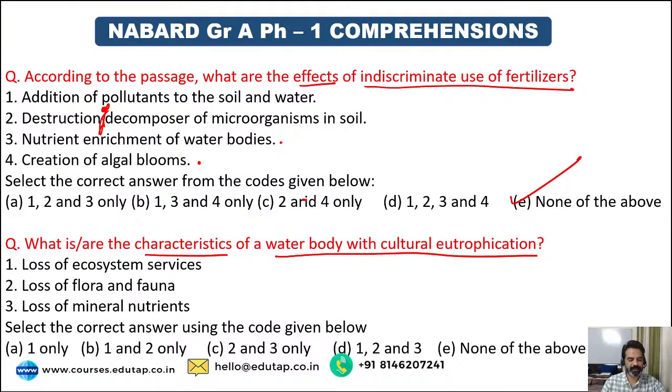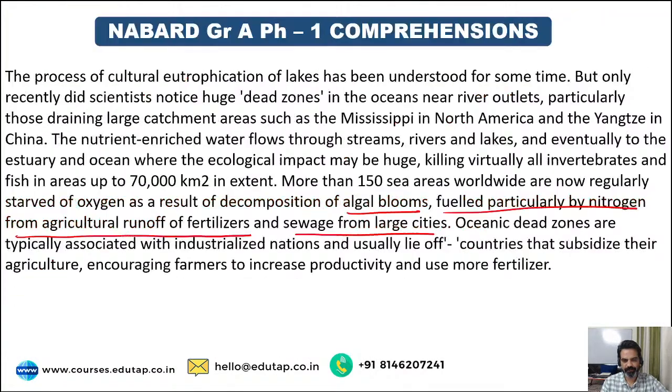All right, let's solve the last question. What are the characteristics of a water body with cultural eutrophication? Loss of ecosystem services, loss of flora and fauna, loss of mineral nutrients. Yes, guys. What are the characteristics of a water body with cultural eutrophication? Tanya says C. Should I show you the passage once again for this?